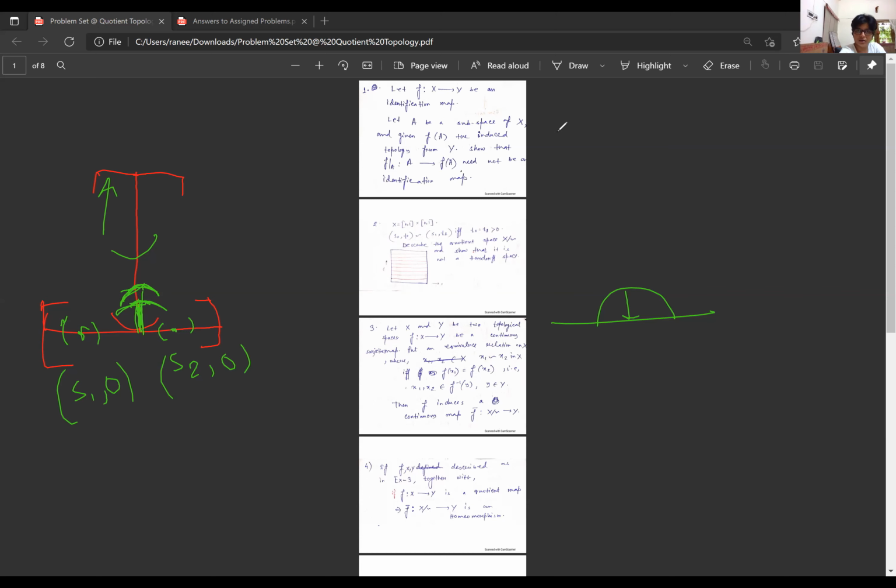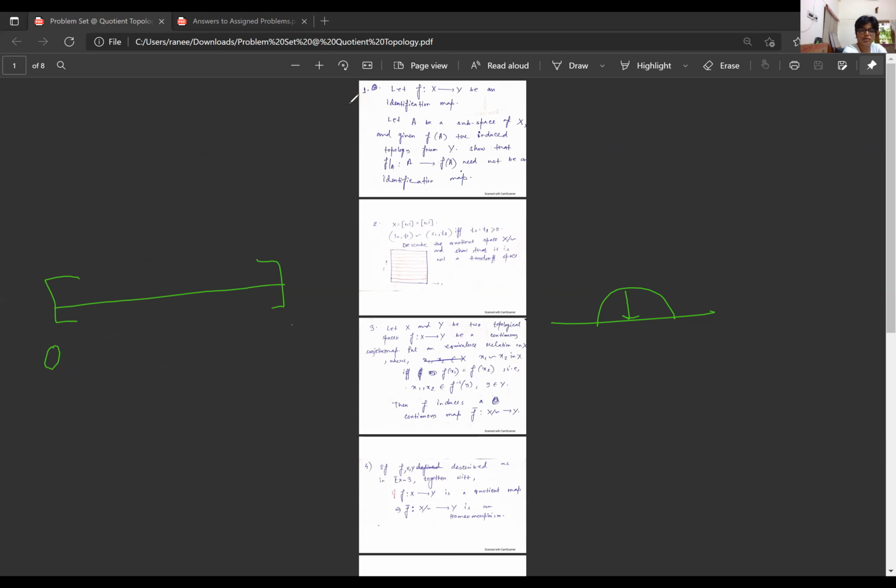So let me erase it. If I have this as my space X mod the equivalence relation, and I have the point S1 here and the point S2 here, any open neighborhood of S1 will look like this, and then something here, and any open neighborhood of S2 will look like this, and then something here or here, whatever.